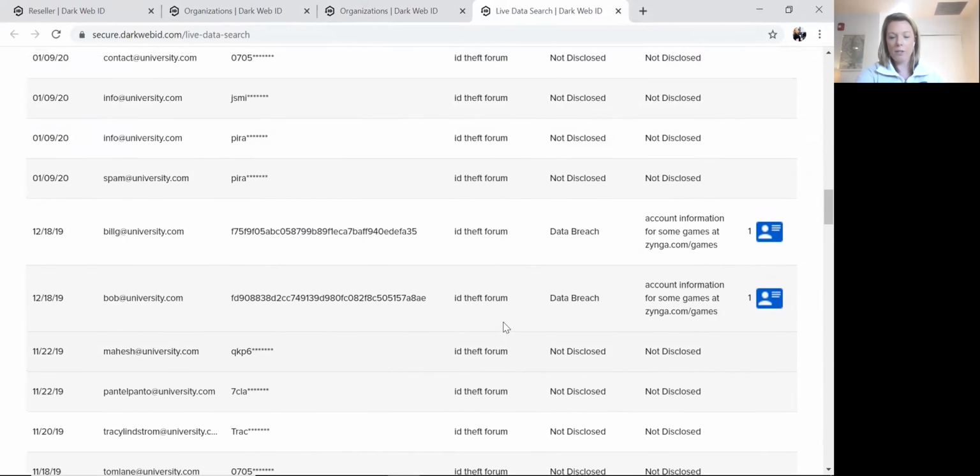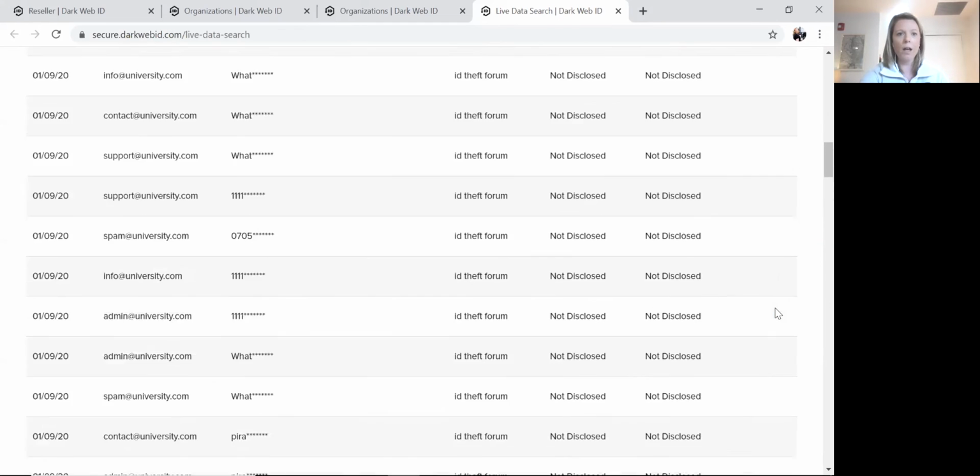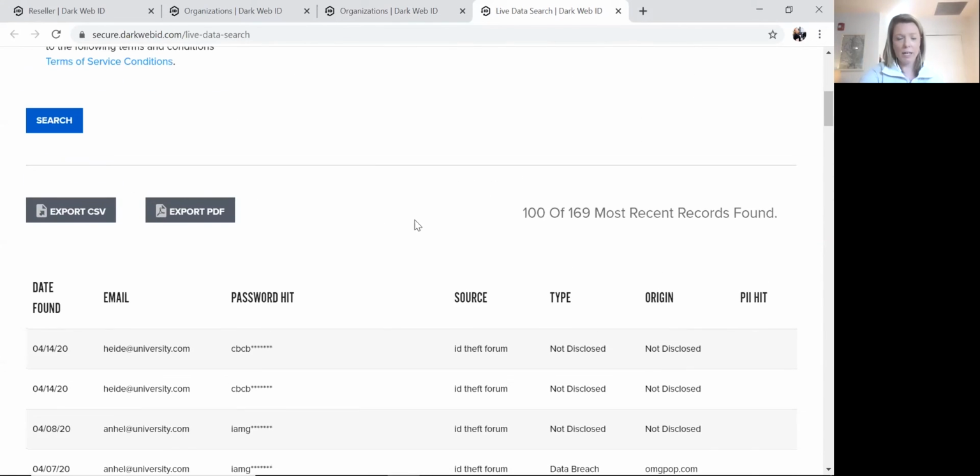One of the other icons that you see here is this note card, and this is PII. So sometimes we do find that it's not only a password exposed, but other categories of information. This is not super bad, just a username here, but you may see billing address, mailing address, birth date, social security number, all of those other categories of information that in the wrong hands cause some serious damage to the organization.